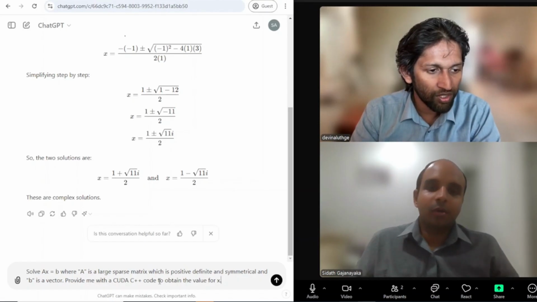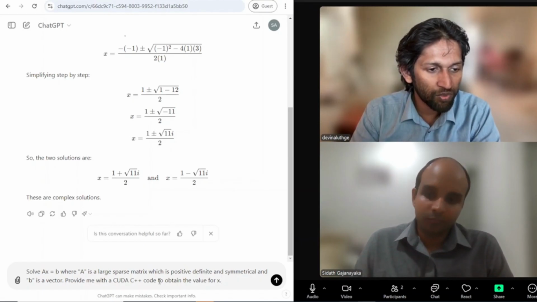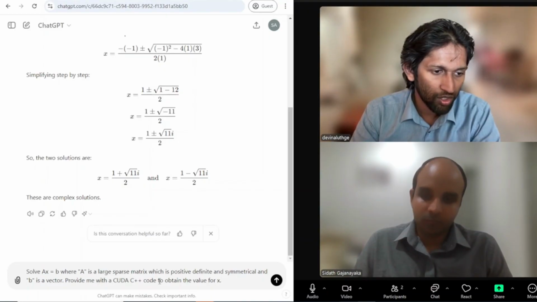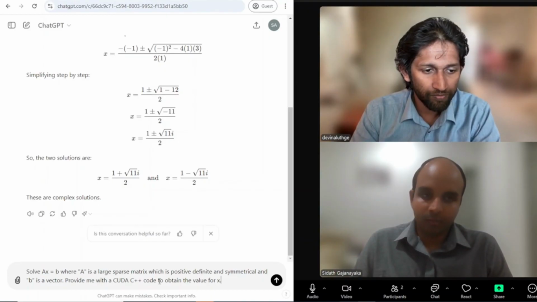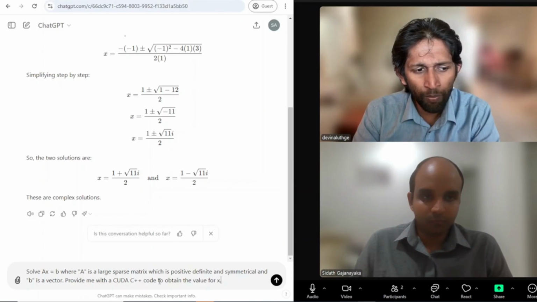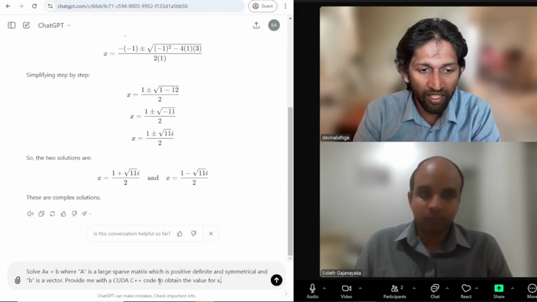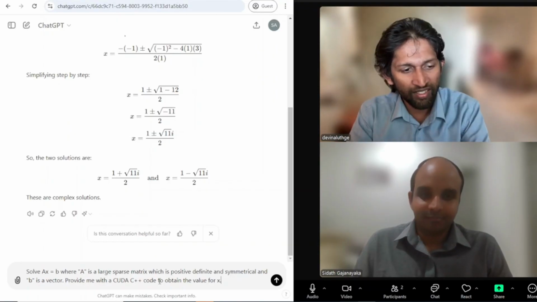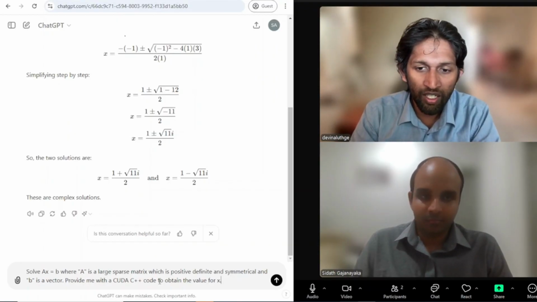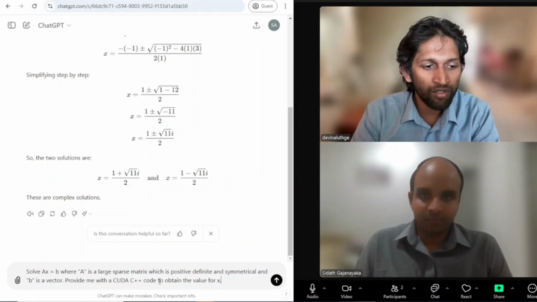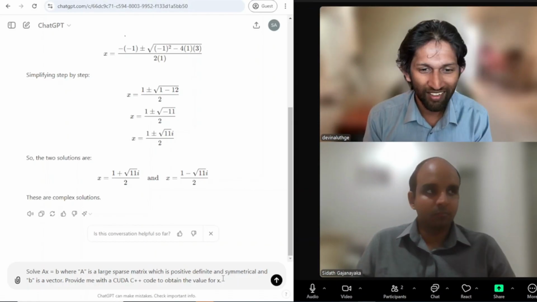Now this A matrix is a positive definite matrix which is sparse as well. So for this, we are going to prompt all the GPT models, and let's see how they turn out, and let's see what actually we can do about this problem. Okay, let's see. Here goes.